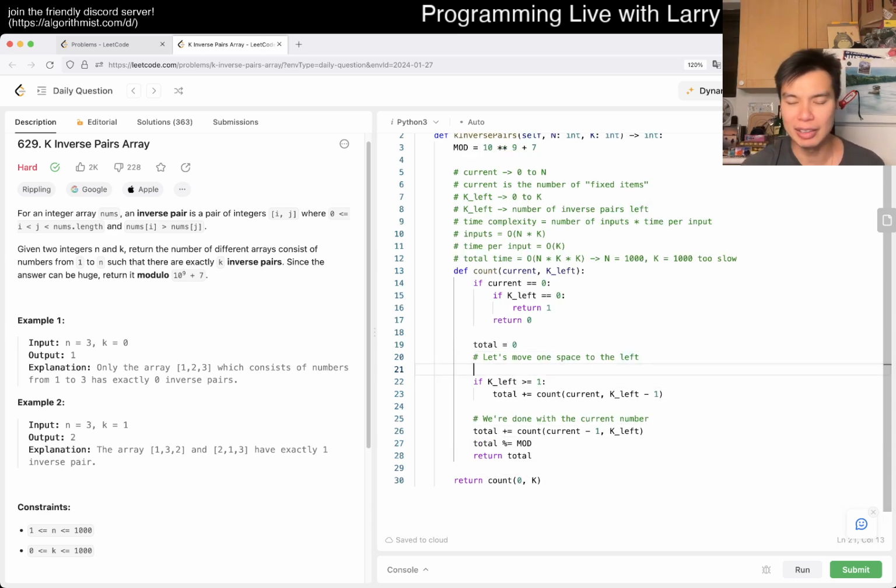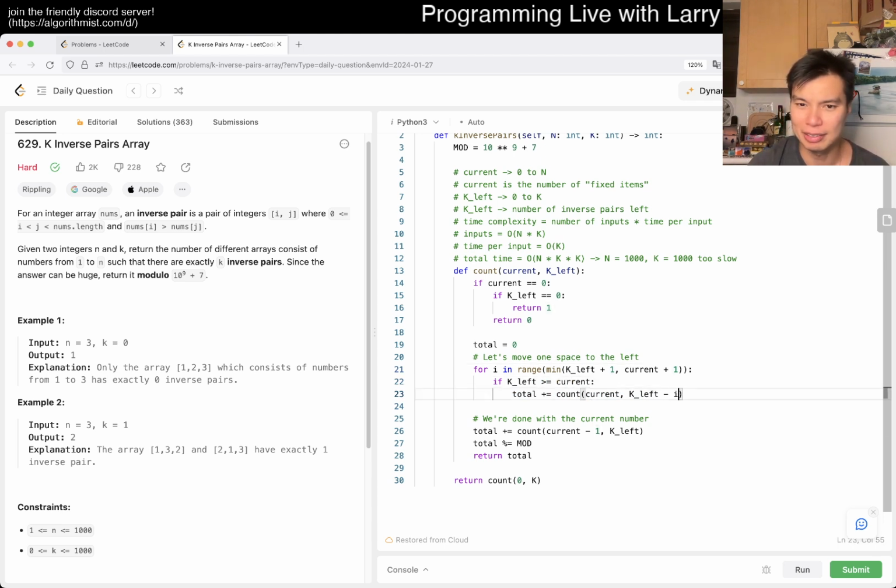The idea, which I think is easier to understand, is that for i in range k left plus 1, and also current, so min of this and maybe current plus 1. I don't know if it's current plus 1 or current. Doesn't matter for the point of visualization. But if k left is greater than i, then we have, oh sorry, if k left is greater than i. So this is basically what we had before.